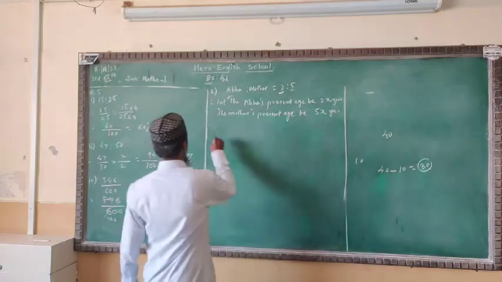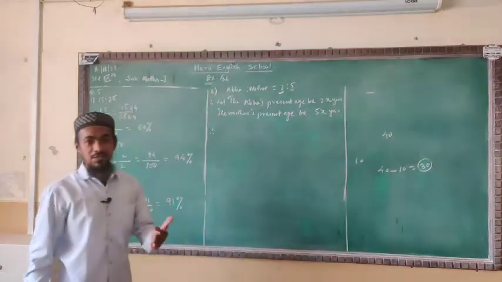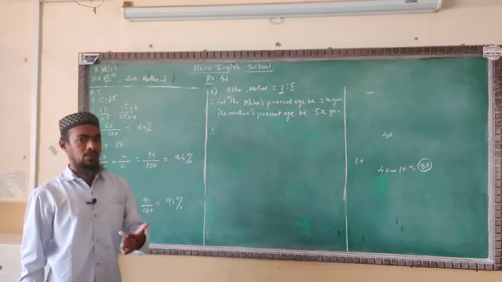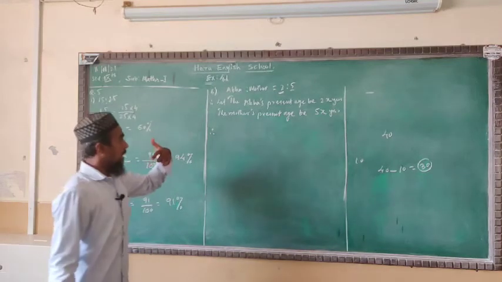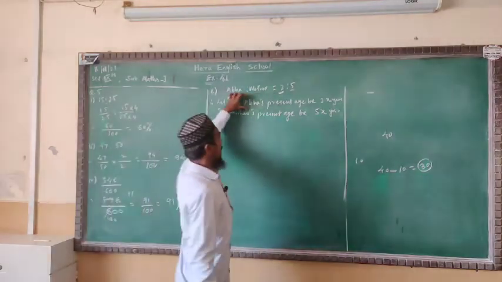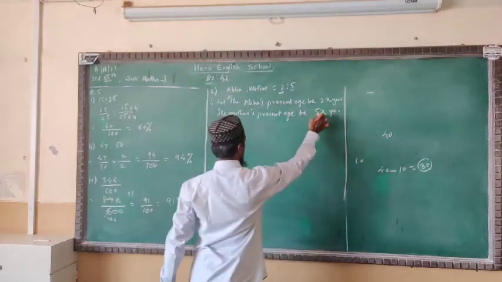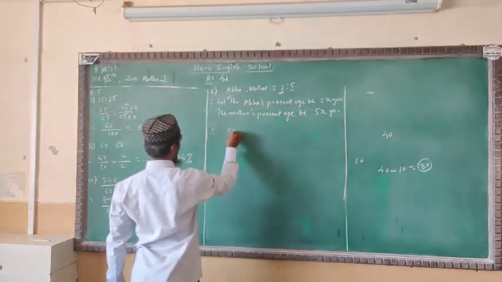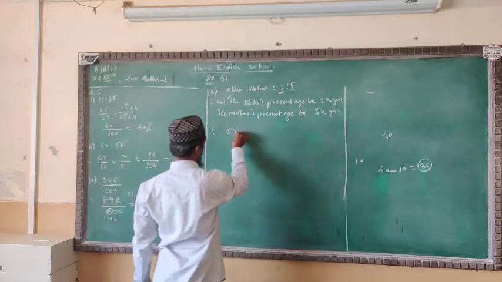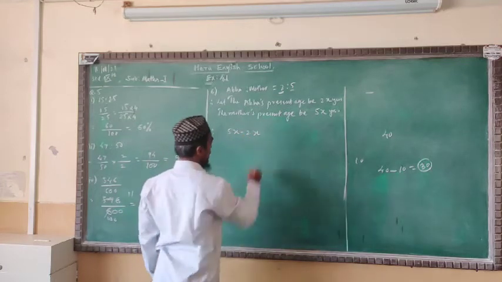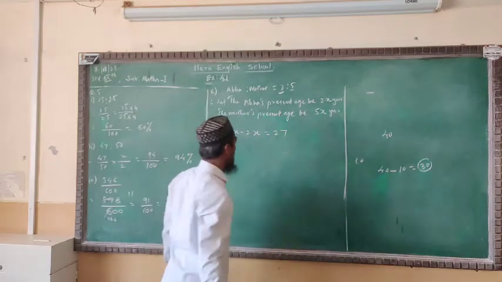Same here, we are given 27 years as the mother's age at the time of Abha's birth. So we have the present age of mother 5x, and we subtract the present age of Abha from the mother's, then you will get 27 years.